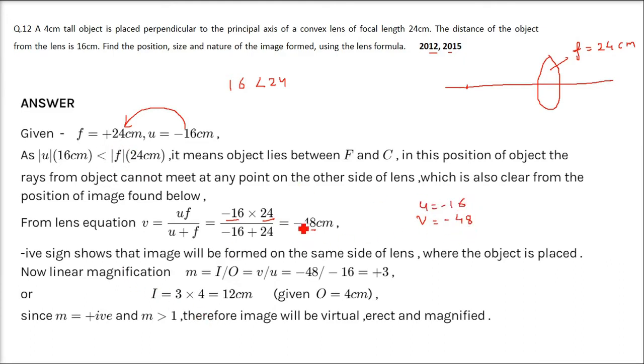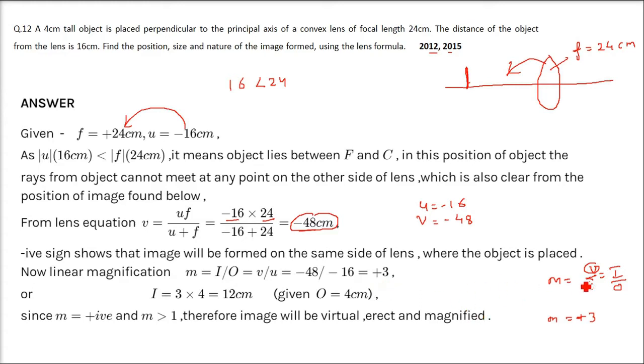This negative sign means that the image will be formed on the same side of the lens where the object is placed. So the object is placed here and the image will be formed here. Now what is the linear magnification? We know that the magnification is v by u or I by O, that is minus 48 by minus 16, which comes to be plus 3. And this plus 3 is the magnification.